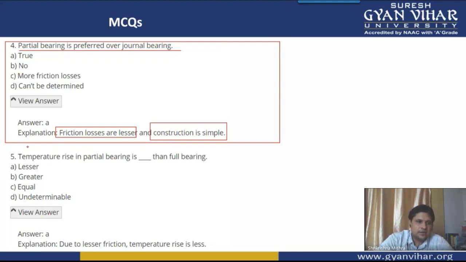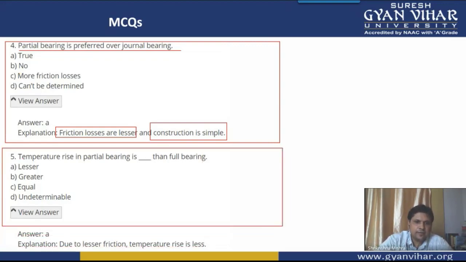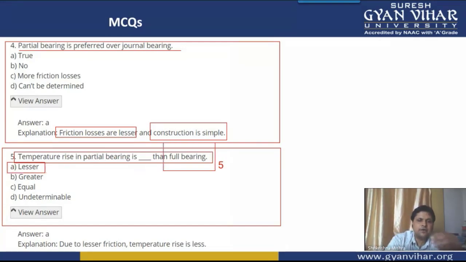Then coming to MCQ number 5, students, what is the question saying? Temperature rise in partial bearing is dash than full bearing. In the case of partial bearing, the temperature rise is lesser as compared to full bearing because the area of contact is less.